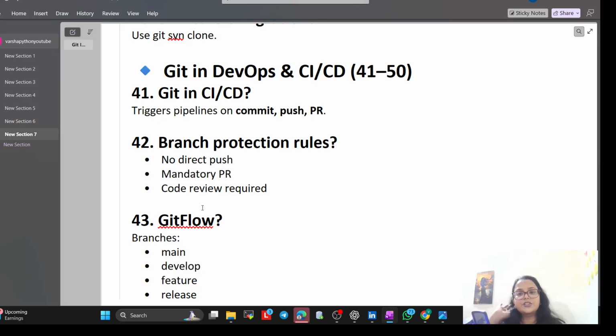Now, branch protection rules. So no direct push, mandatory PR, code review required. So I can't just push to main. I have to ask for a pull request, and then two senior developers must click approve, or your manager will click on approve, and then we can push it.